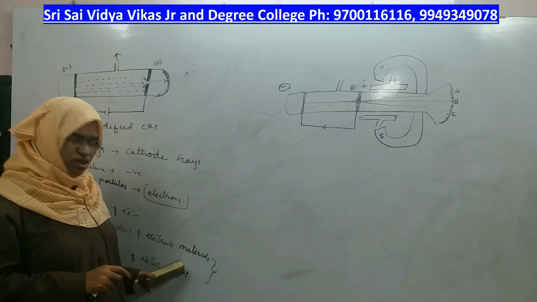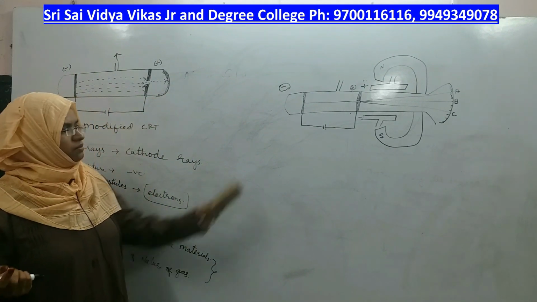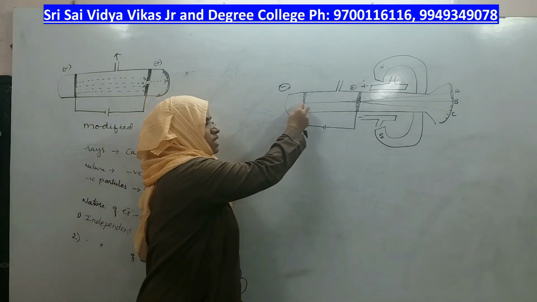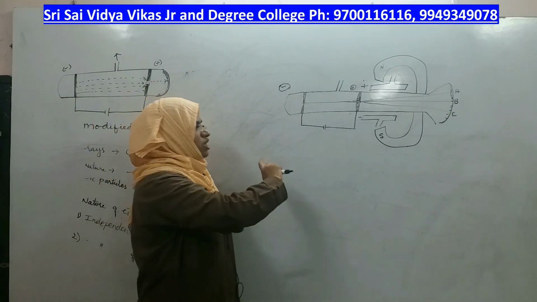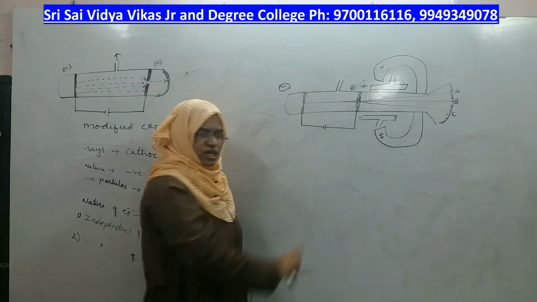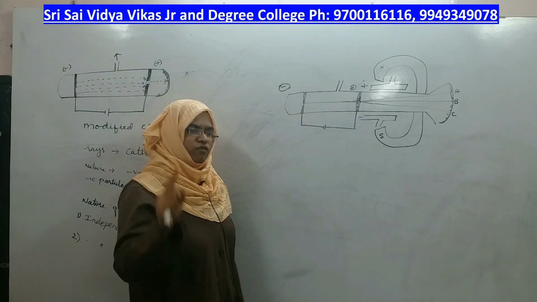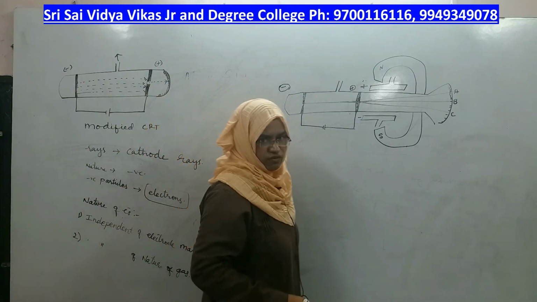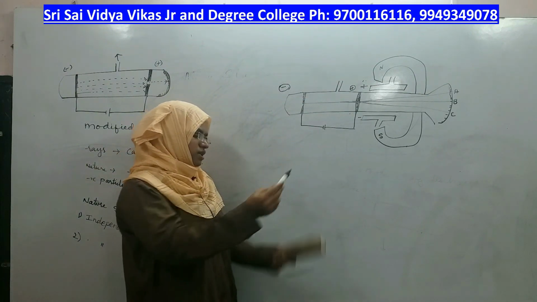It was independent of these two. Then what does it depend on? It depends on the strength of the field. It is not dependent on which type of electrode you are using. It does not depend on which type of gases are present inside. It only depends on what field you are giving, what the strength of that field is. That is the nature of the electron.